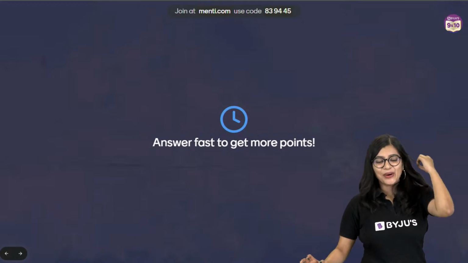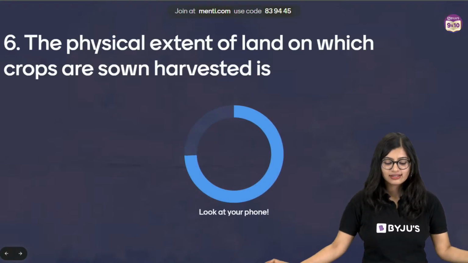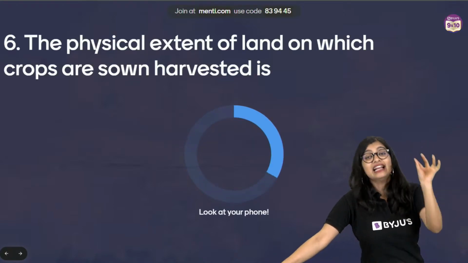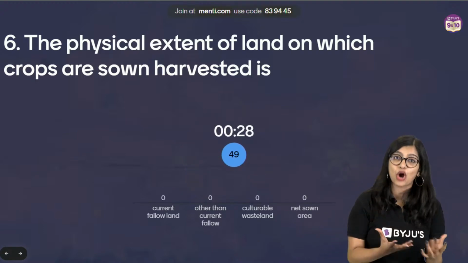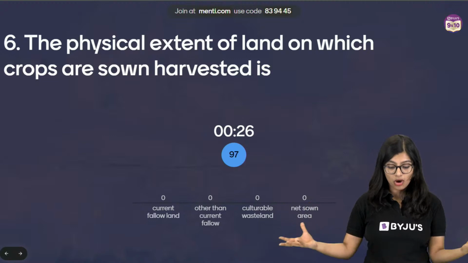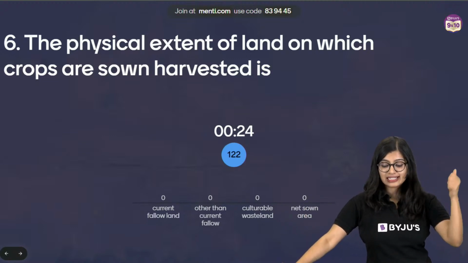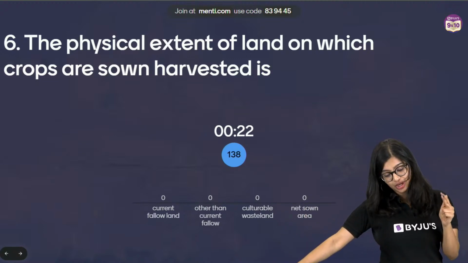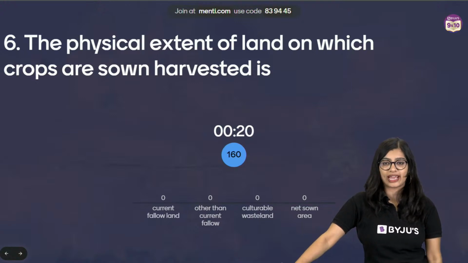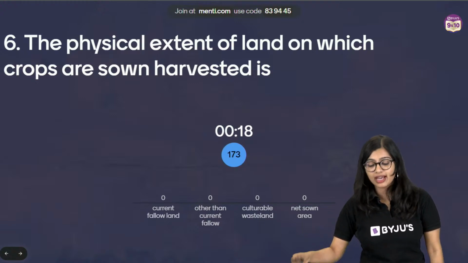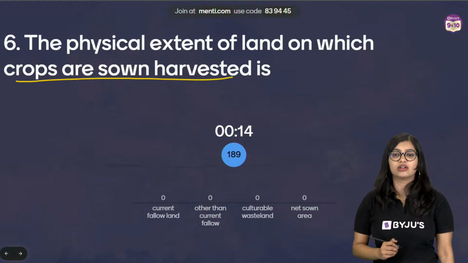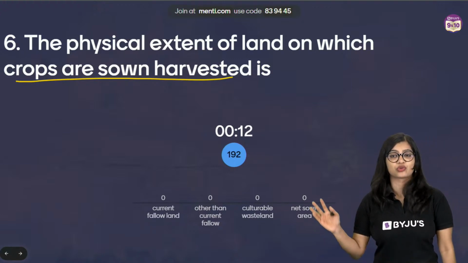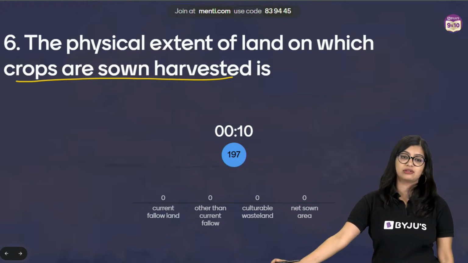Moving on to question number 6 on your screen now. Okay, so now of course, easy peasy. Physical extent of land in which we sow our crops is called as what? Current fallow land, other than current fallow, cultivable wasteland, or net sown area. We're talking about a land wherein we practice agriculture, the physical extent up to which we are growing crops.